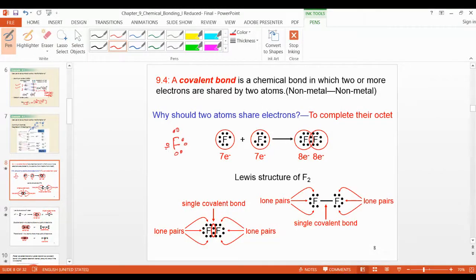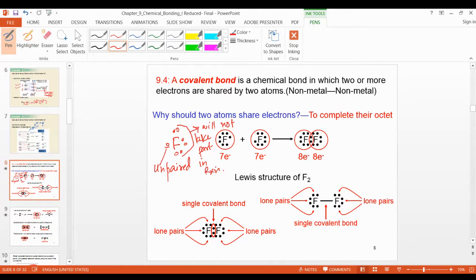One is unpaired. These three will not take part in a chemical reaction.